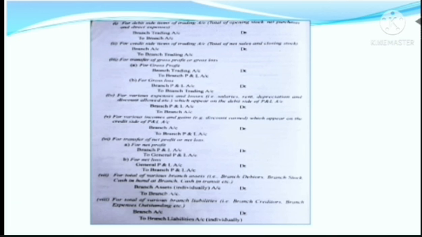Next, for transfer of gross profit or gross loss, the entry is: A, for gross profit, branch trading account debtor to branch P&L account. B, for gross loss, branch P&L account debtor to branch trading account. For various expenses and losses, for example salaries, rent, depreciation and discount allowed etc., which appear on the debit side of P&L account,